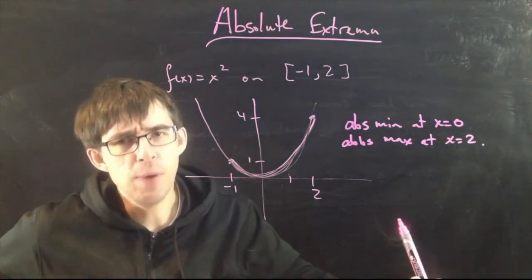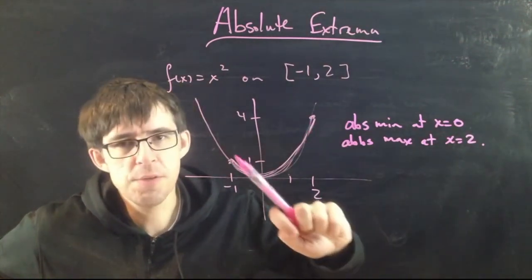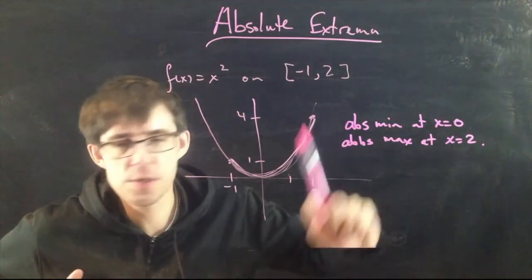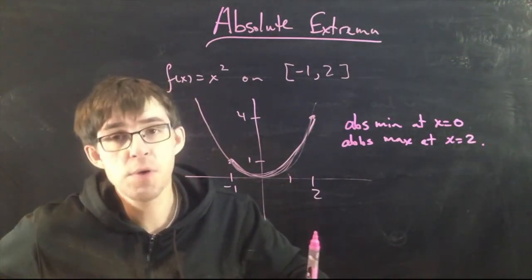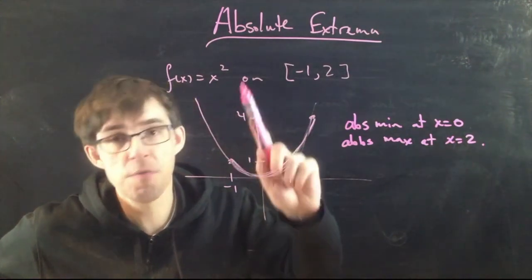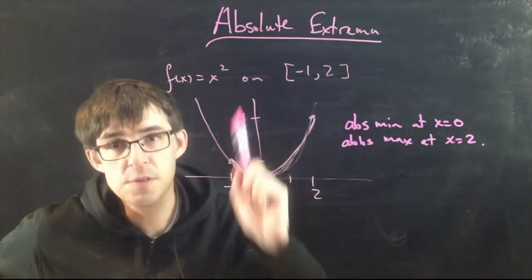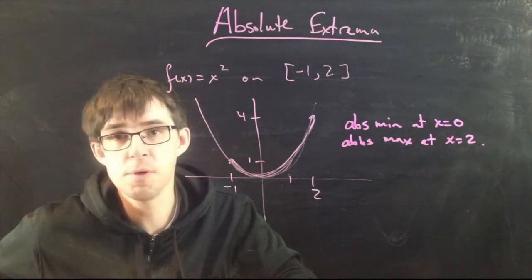Really what we want to do, as usual, this is easy to do if you're looking at the picture. You can just pick out where the highest value and the lowest value are. Really, we would like to be able to do this even if we don't see the picture. If I just give you a formula for something on an interval, can you tell me where the absolute maximum and the absolute minimum are?